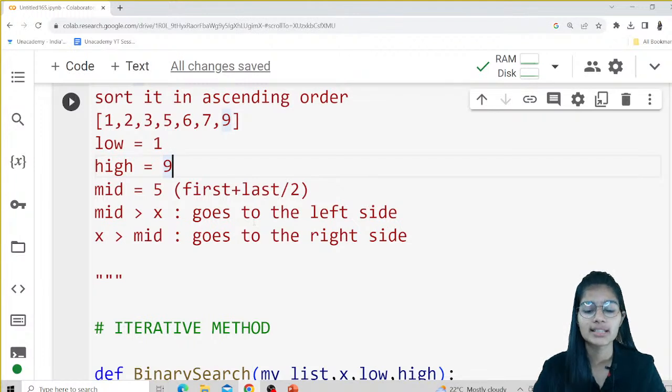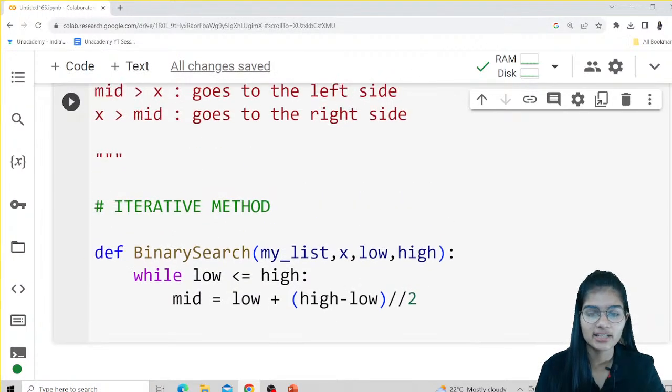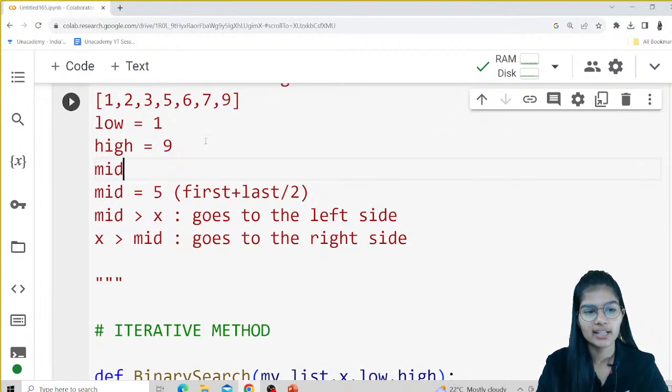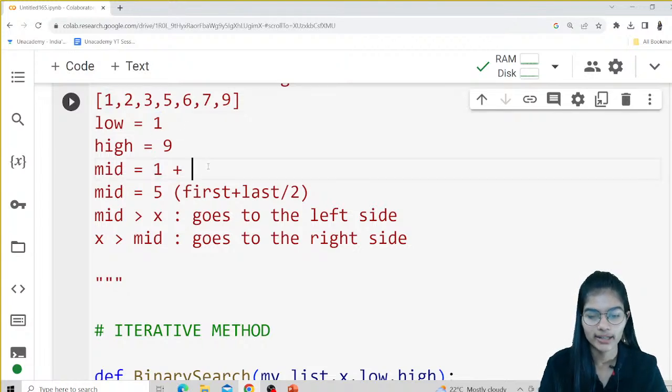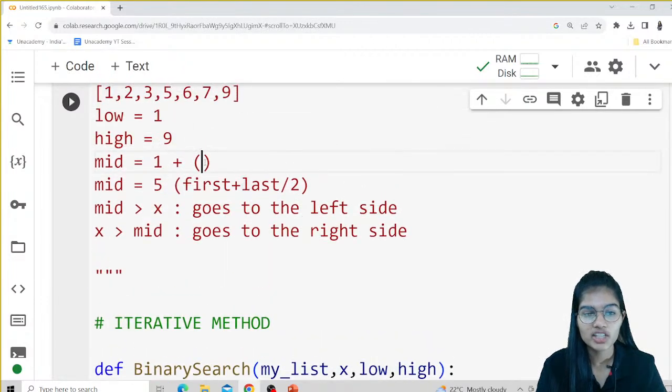Whatever I am saying, try to listen very clearly, because this is quite a different kind of logic which I am trying to explain. Mid is equal to low plus high minus low by 2. To find the middle element, low is 1, I put the bracket, then we have high minus low, 9 minus 1, that is 8, double slash 2.